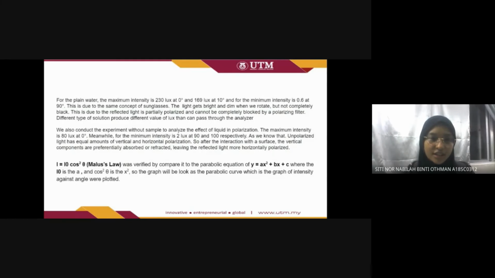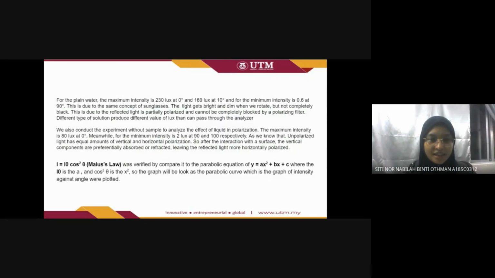We also conducted the experiment without a sample to analyze the effect of the liquid on polarization. The maximum intensity is 80 lux at 0 degree. Meanwhile, the minimum intensity is 2 lux at 90 and 100 degree respectively. As we know, unpolarized light has equal amounts of vertical and horizontal polarization. So, after the interaction with a surface, the vertical components are preferentially absorbed or refracted, leaving the reflected light more horizontally polarized.